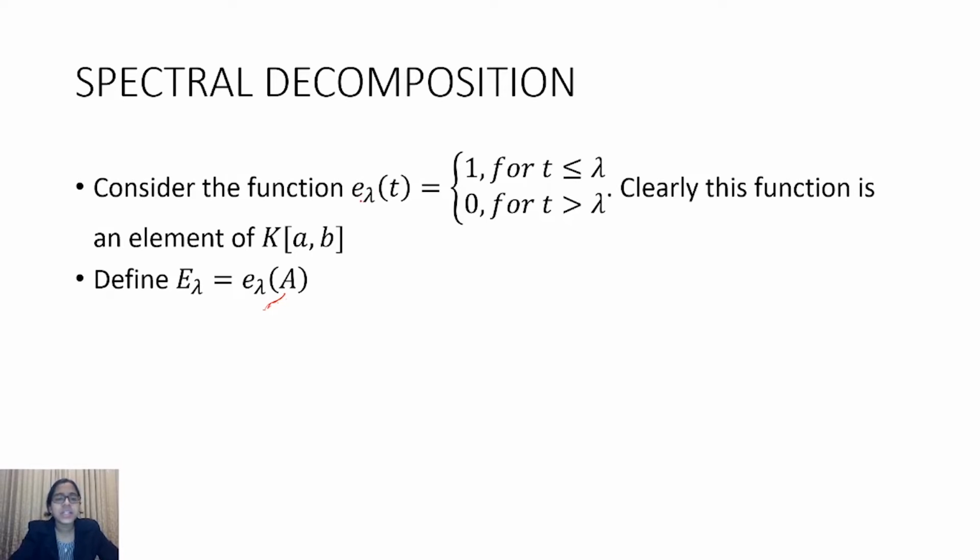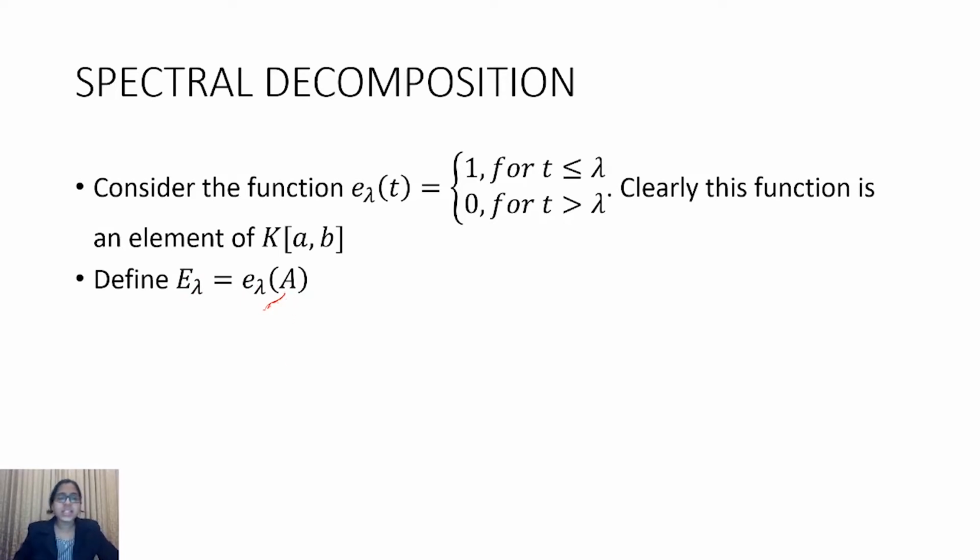Since E lambda of t is an element of K of AB, we can always find E lambda of A. It's just an operator. So we are defining an operator, capital E lambda, equal to small e lambda of A.